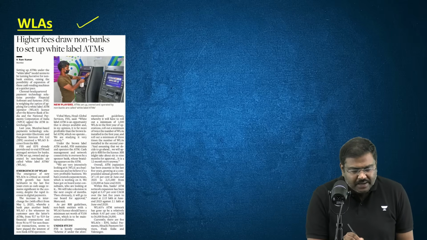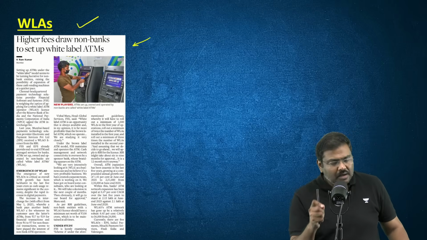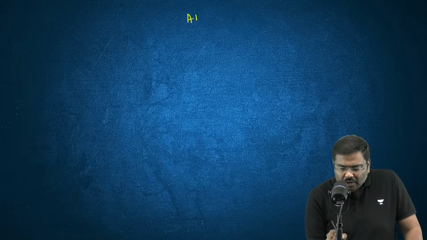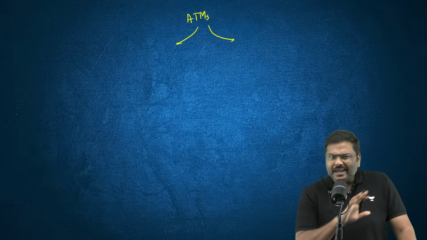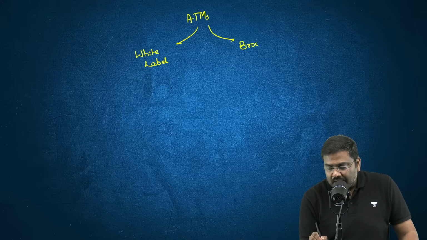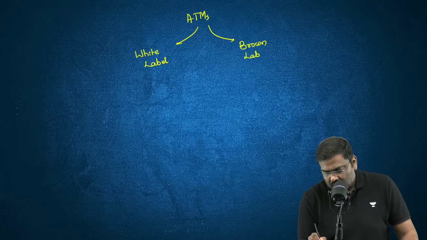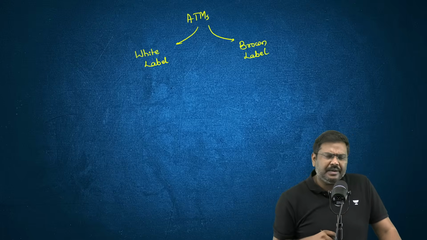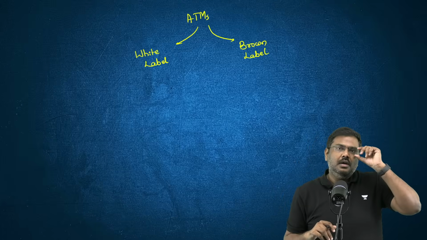Next, higher fees draw non-banks to set up white label ATMs. Listen to me carefully. Whenever you talk about ATMs, generally you'll come across two types of ATMs. Technical concept here. One is called a white label ATM, and the second one is called a brown label ATM. What is essentially the concept of white label and brown label? Let me explain, and you please remember all of this.